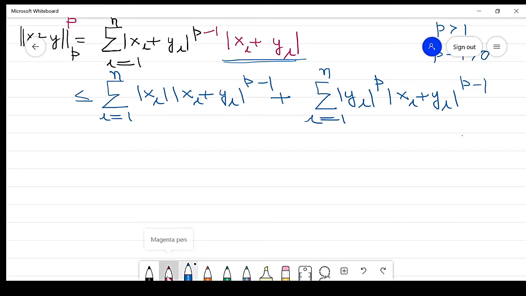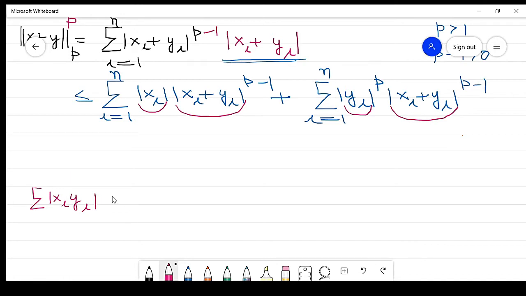Now we will apply the Hölder inequality to this product. This is the first term and this is the second term. Similarly, this is a first term and this is a second term. So what is the Hölder inequality? We already proved that the sum of |xi yi| is less than or equal to the norm of x in p into the norm of y in q, right?